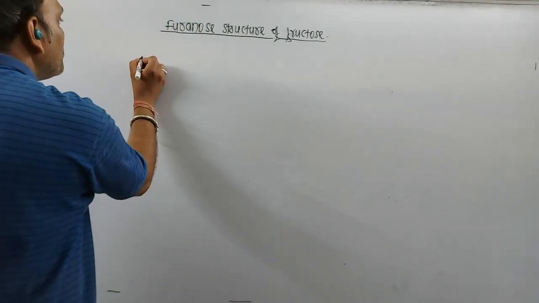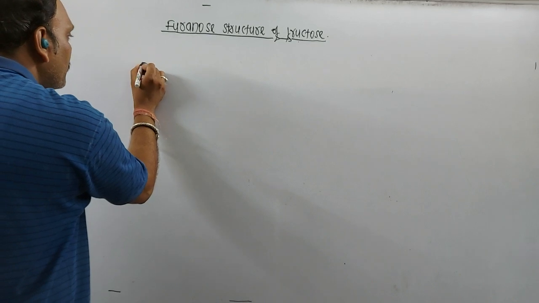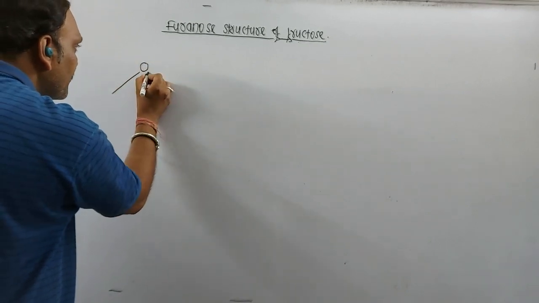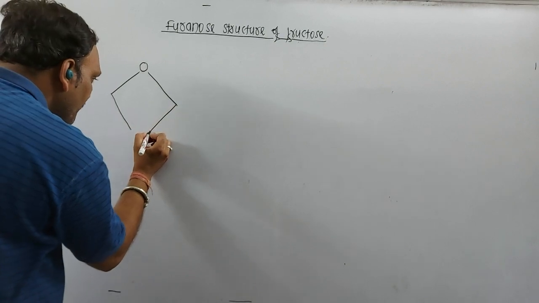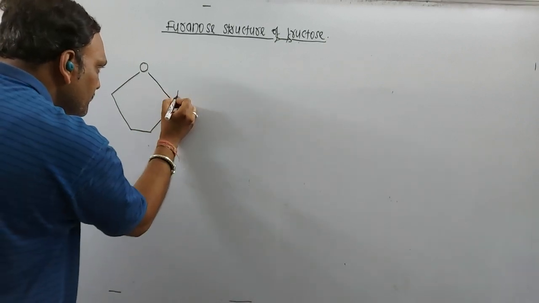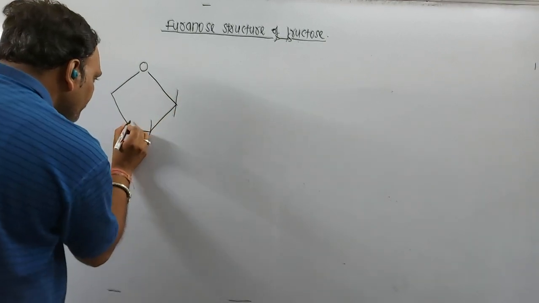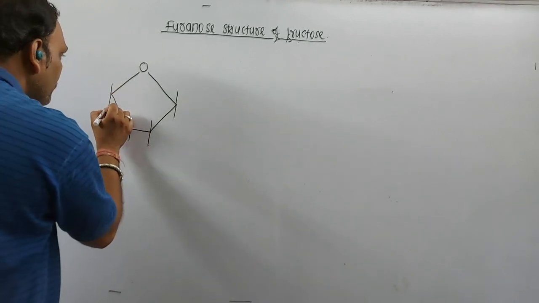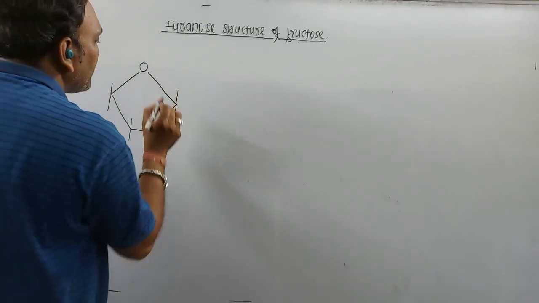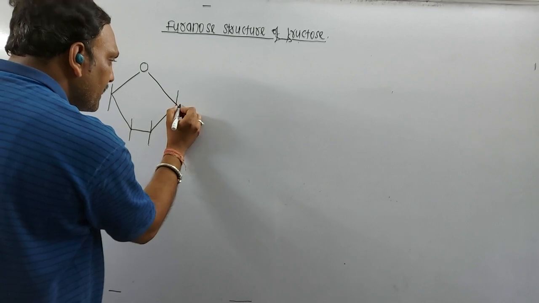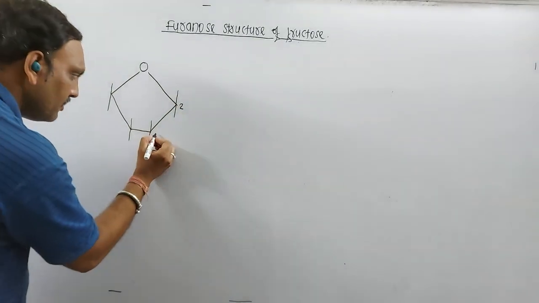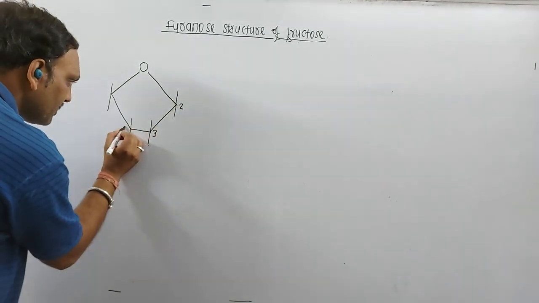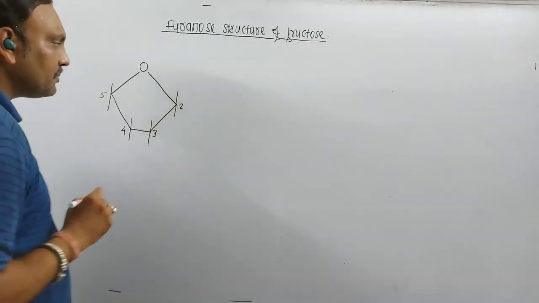We need to draw the five-membered heterocyclic ring in this manner, which clearly resembles furan. The carbon directly connected to the oxygen is the anomeric carbon, and in fructose the anomeric carbon is the second carbon. If this is second, then this is third, fourth, fifth likewise.